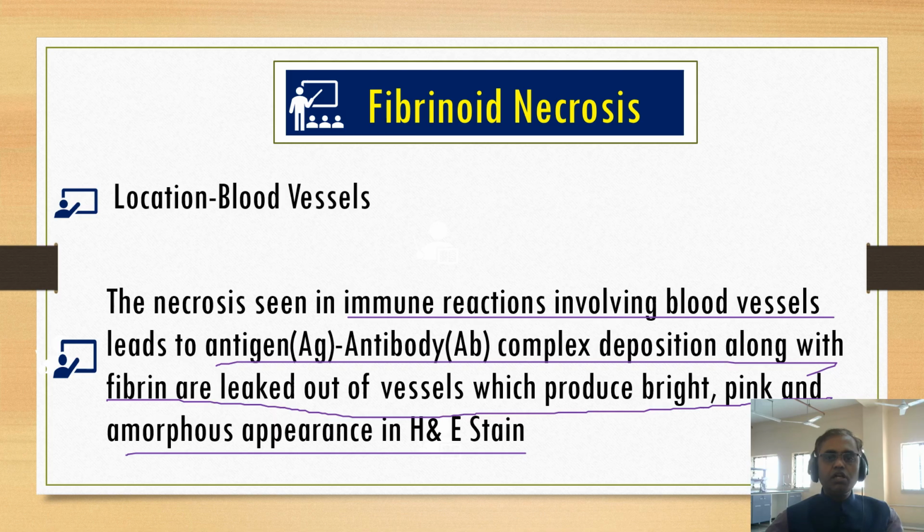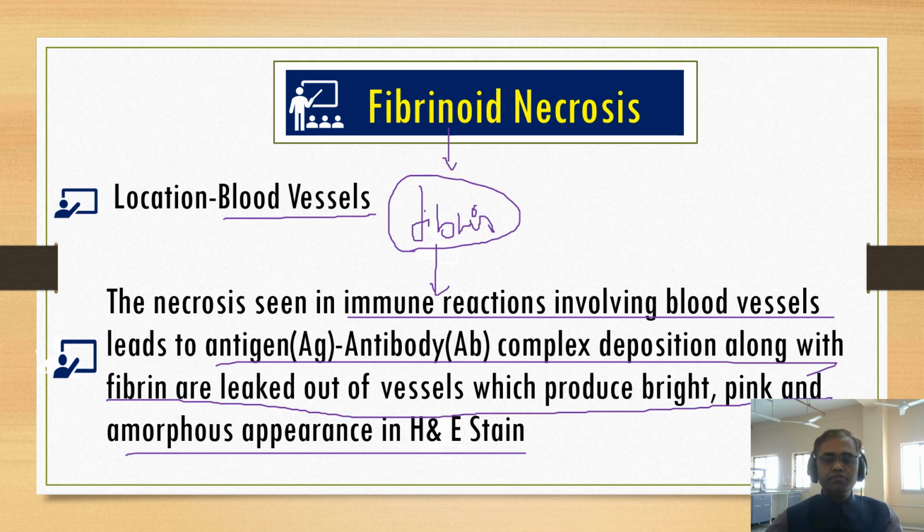So fibrinoid necrosis is not a proper or specific type of necrosis. Why are we calling it fibrinoid necrosis? Because a fibrin-like substance we can see in the lesions. Where can we see it? In the blood vessels. Why can we see it? Because of antigen antibody reactions.